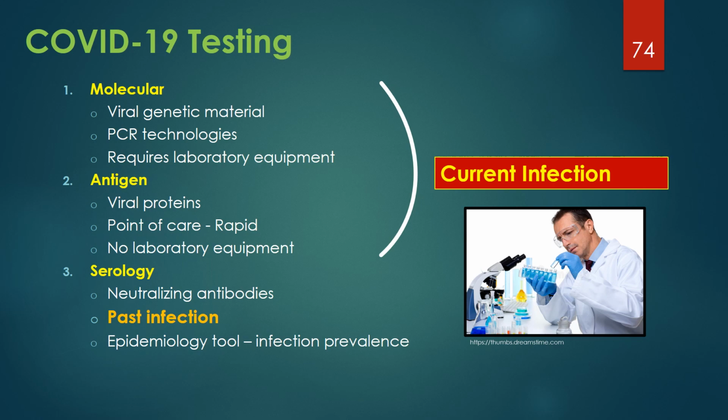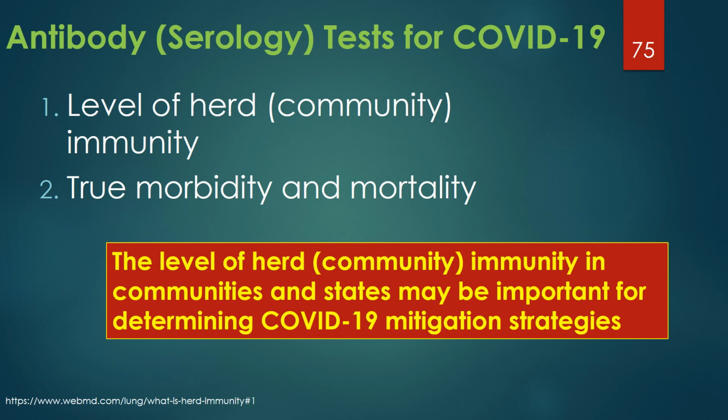Serology is an excellent tool to determine how many individuals in a population had been infected, or infection prevalence. Antibody tests may provide public health with information about the level of herd immunity and provide a denominator number that will help determine the true morbidity and mortality of those who had been infected.